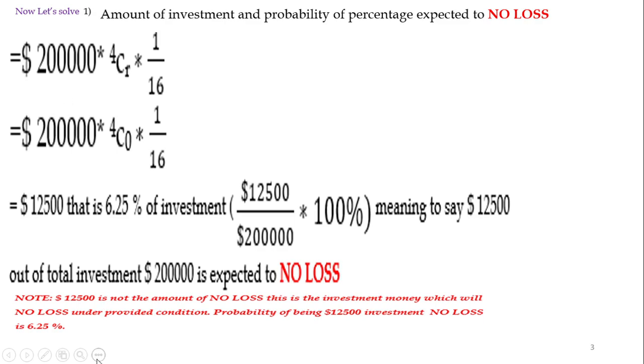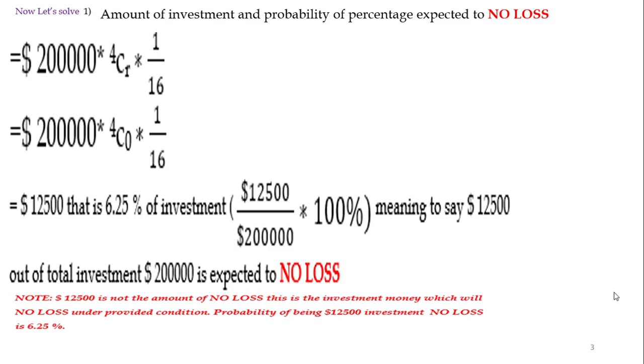In order to solve this problem, we'll use the scientific calculator. Here, $200,000 into 4 shift nCr, and r is 0 here, and multiply 1 divided by 16.